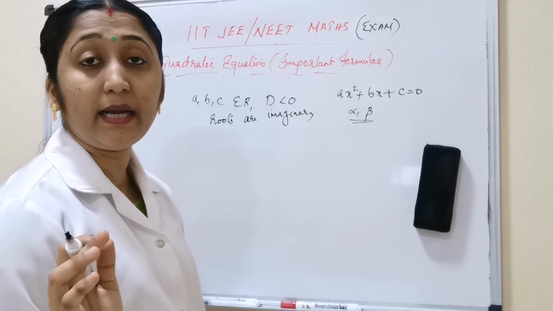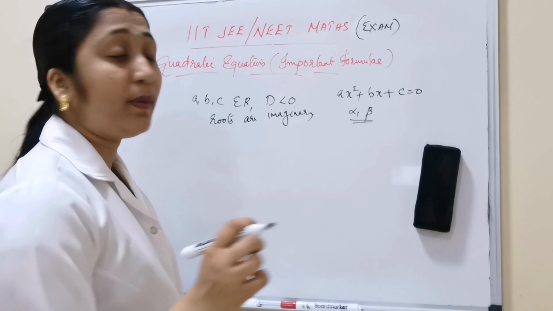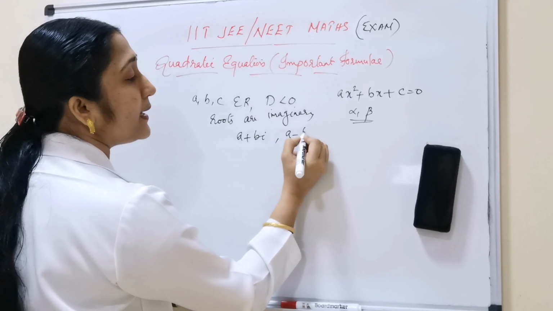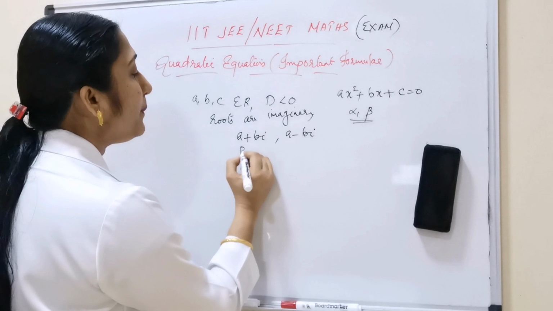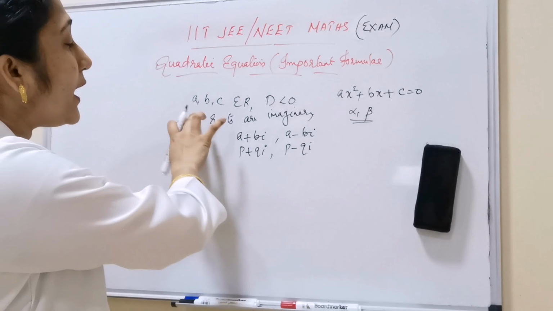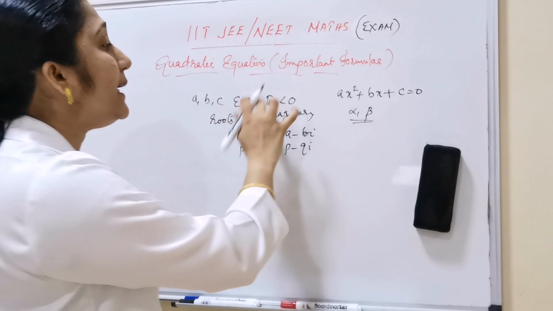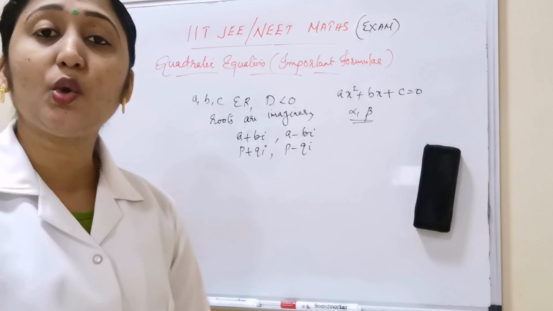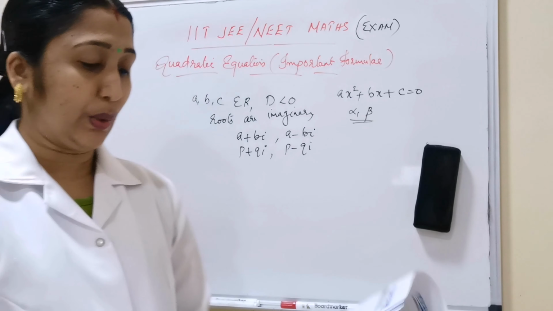Imaginary means, as we studied in plus 1 complex numbers, the form a plus bi or a minus bi, or p plus qi or p minus qi. So if a, b, c are real numbers and D less than 0, roots are imaginary, of the form p plus qi and p minus qi.